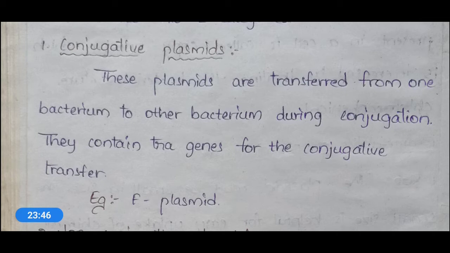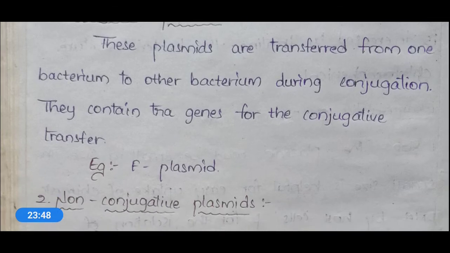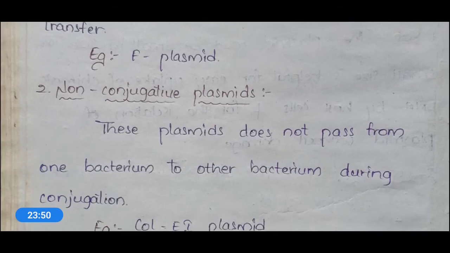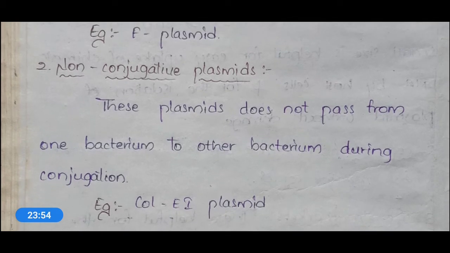Okay, and the next one is non-conjugative plasmid. This non-conjugative plasmid is not transferred from one bacterium to another during conjugation. Okay, so these plasmids do not pass from one bacterium to another bacterium during conjugation.